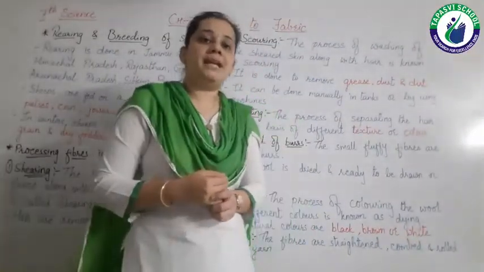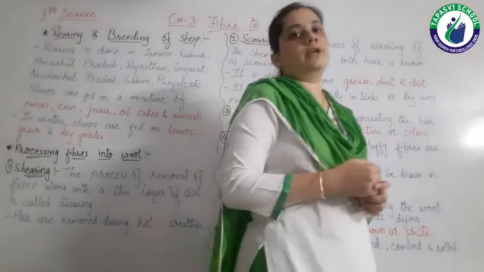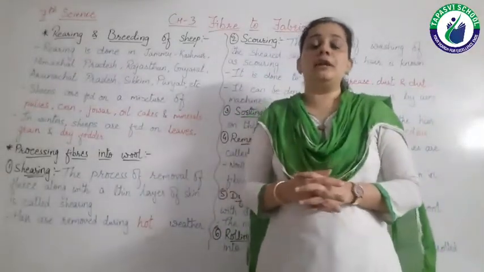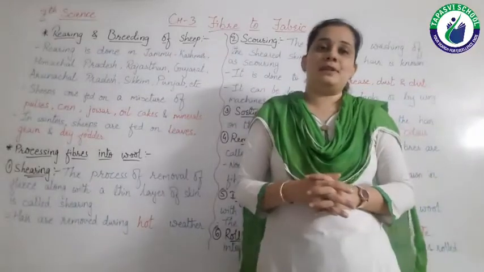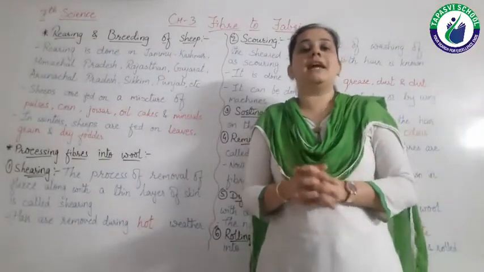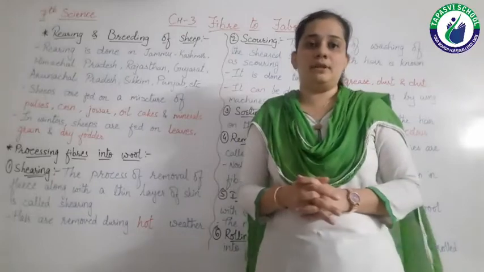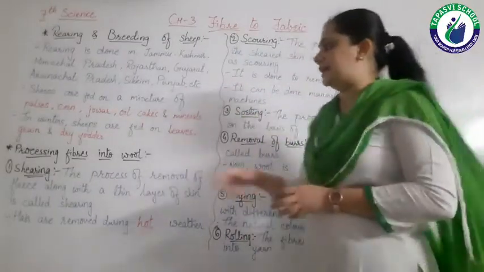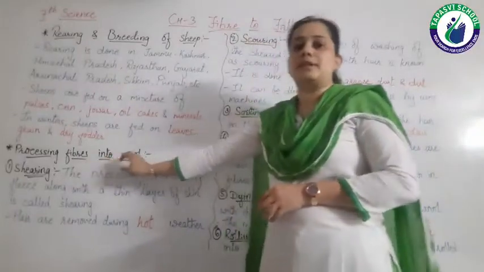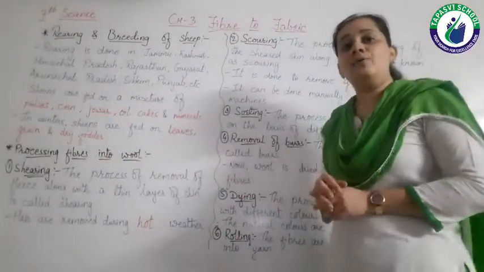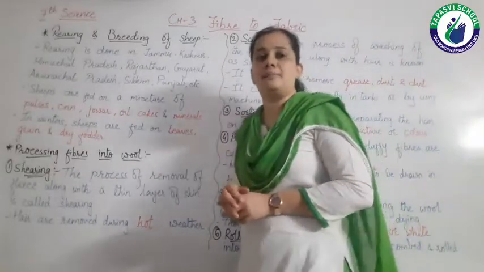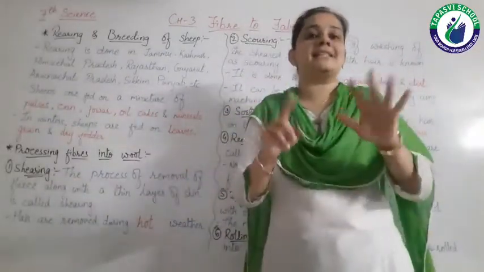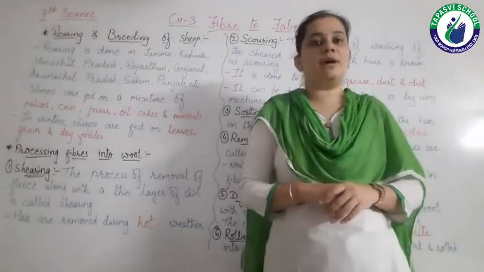Now, making the fibers from the wool is a very long process. It involves various steps by which we can get the woolen fibers. So let's move towards our next topic, that is processing fibers into wool. How can we make the woolen fibers from the wool? It involves mainly 6 steps. So let's see one by one.